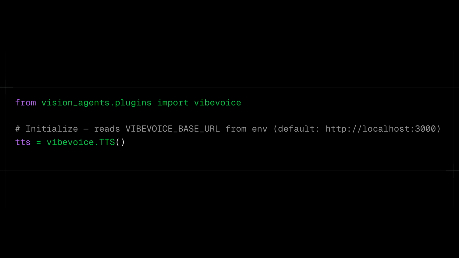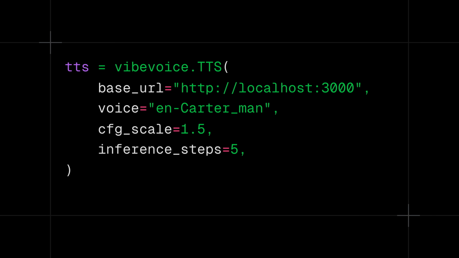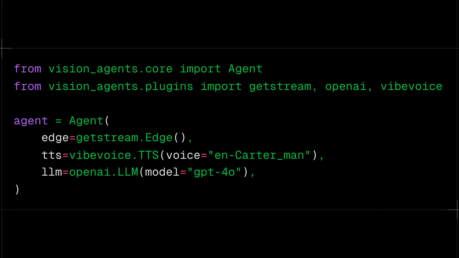For a basic usage, you can initialize the VibeVoice TTS plugin to read the server from a .env file. You can also configure it explicitly using the base URL parameter. To use the plugin with an agent, you create a new agent in Vision Agents using the agent class and specify the TTS parameter as VibeVoice, as well as the voice you want to use.